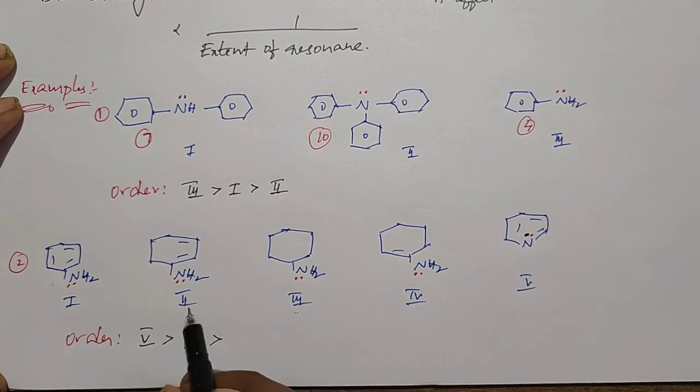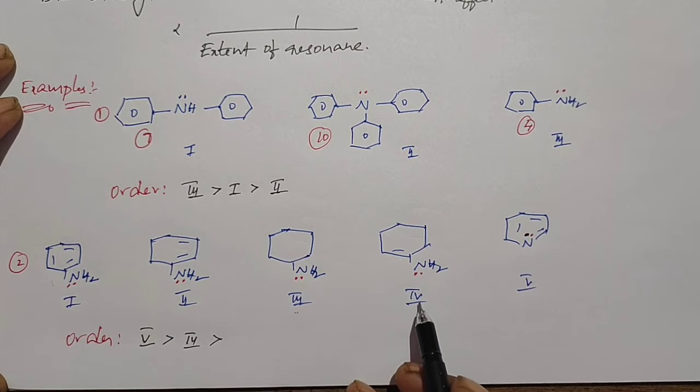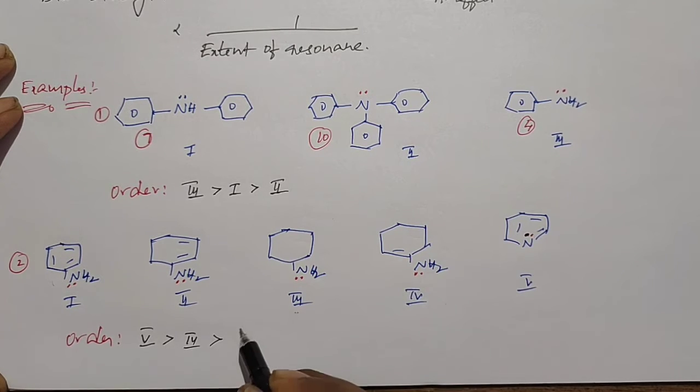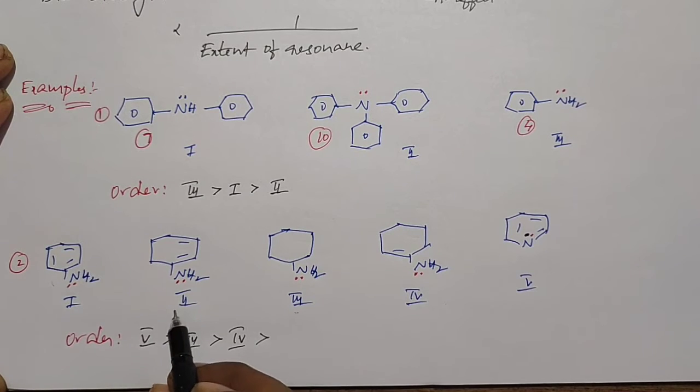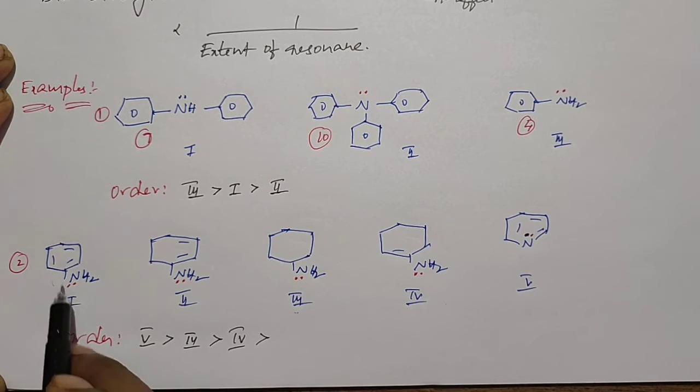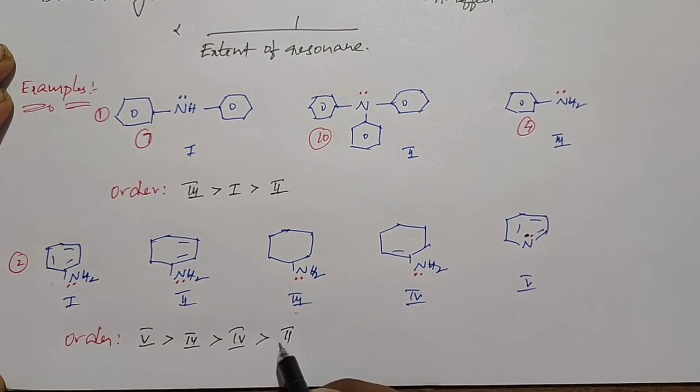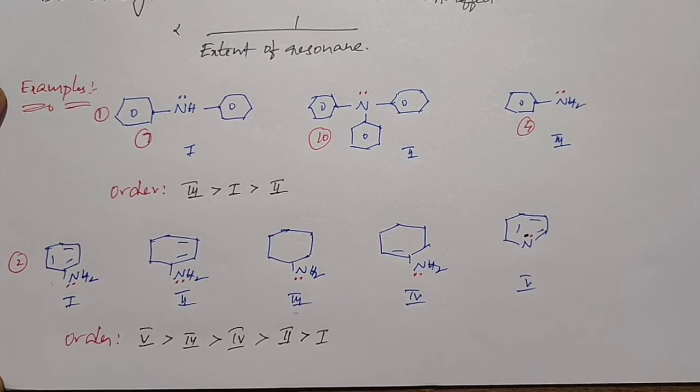When you compare 1, 2, 4, in the fourth structure the lone pair conjugates with one pi bond, so that is the next highest basic compound. On comparing 1 and 2, in the second structure the lone pair conjugates with 2 pi bonds, and in the first structure the lone pair conjugates with 3 pi bonds. So the second one is the next highest basic compound, and the first is least basic in nature. So this is the decreasing order of basicity of the given compounds.